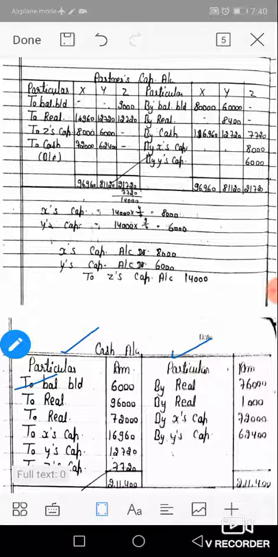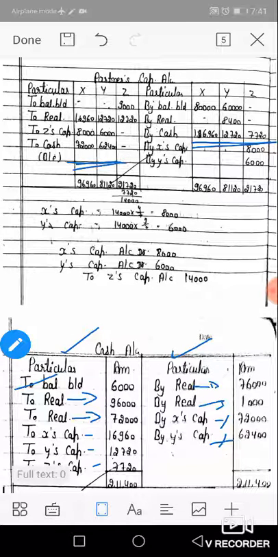First of all, by balance BD from the balance sheet. Cash account DR to realization 96,000. Cash account DR to realization 72,000 from debtors, and cash account DR to X, to Y, to Z, that is the loss of realization account. Now the payment side: there are two payments, one for creditors and one for unrecorded liability, that is realization account DR to cash for creditors and realization account DR to cash for unrecorded liability. And this is the final payment to X and Y, that is X's capital account DR, Y's capital account DR to cash 72,000 and 62,400.